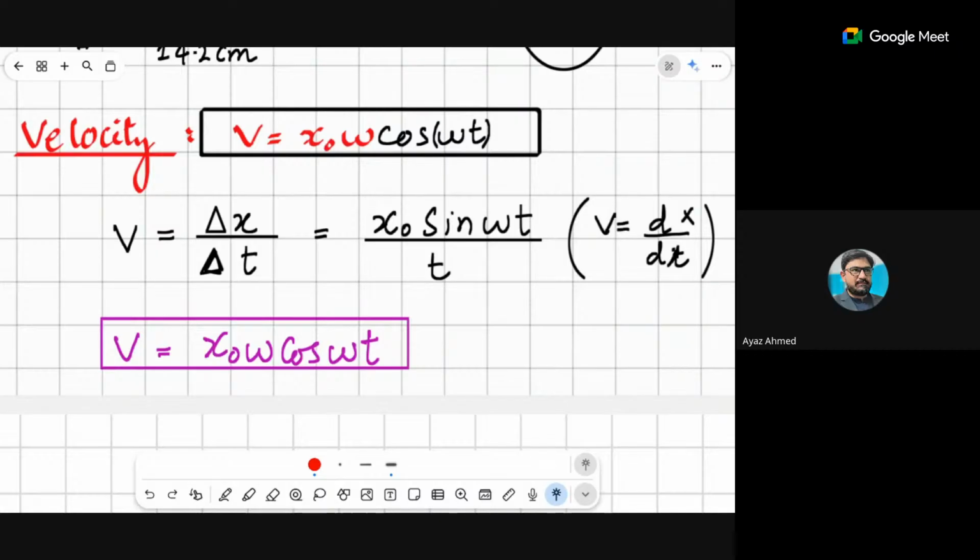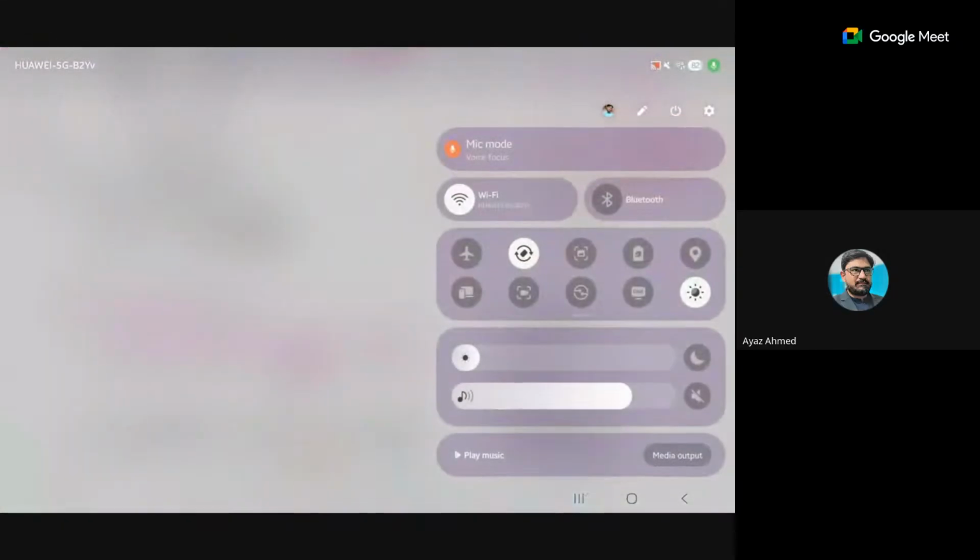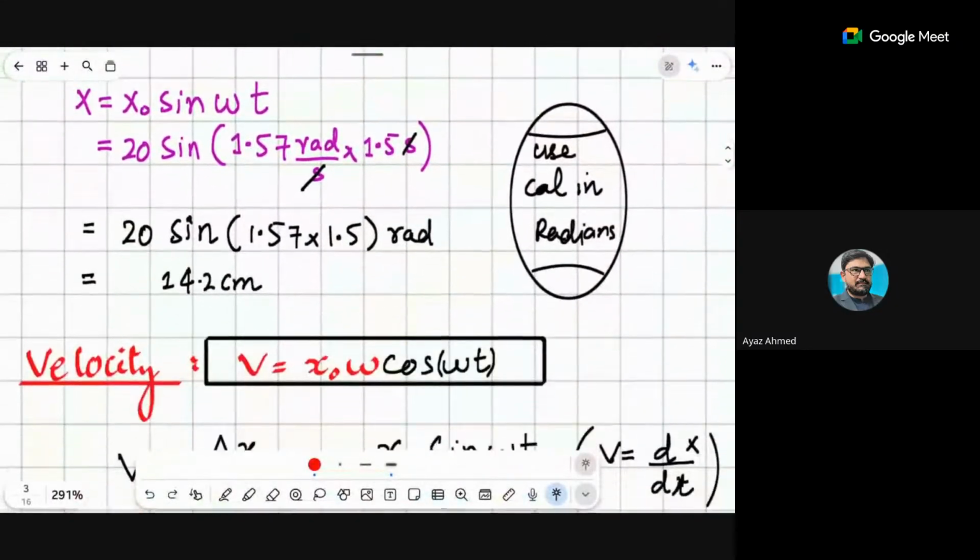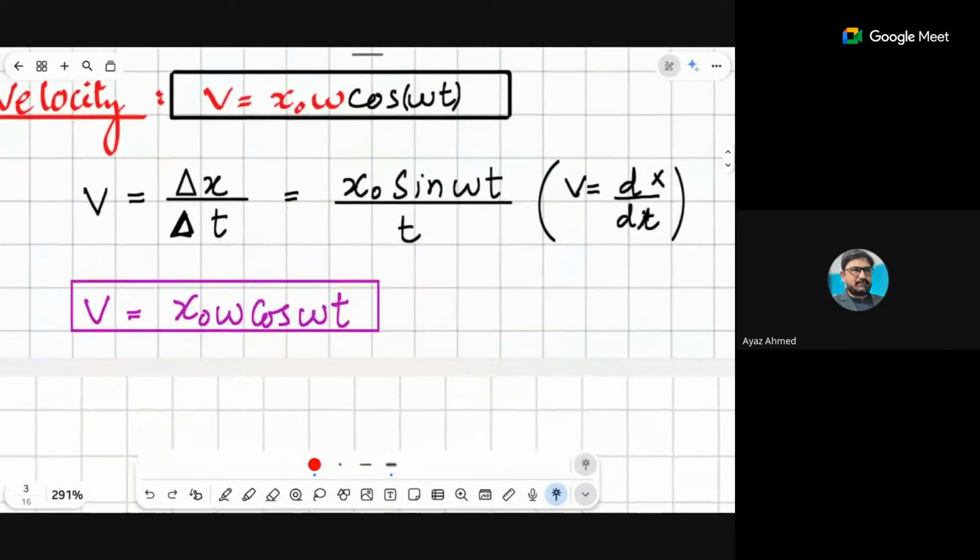This is basically a mathematical trick: velocity is the derivative of displacement. So x equals x naught sine omega t, divided by t. Divided by t does not mean divided by t typically. It means that it is differentiated. So when x naught sine omega t is differentiated, we get the velocity, because velocity is the derivative of displacement. The derivative of sine is cos. So that is why v equals x naught omega cos omega t. So you have to recall this, please.